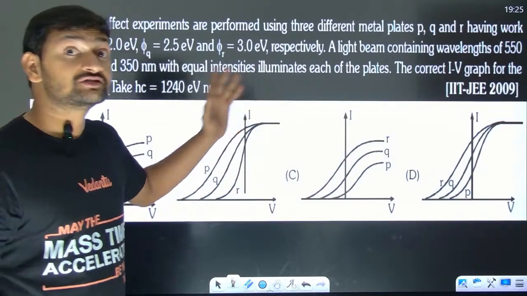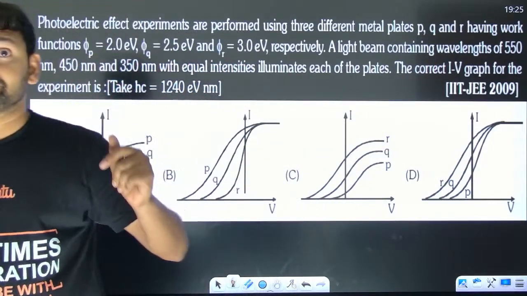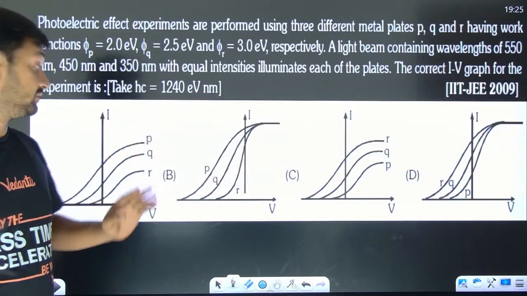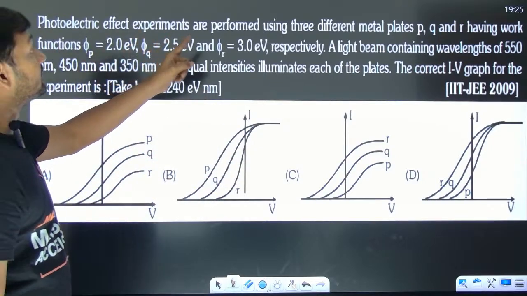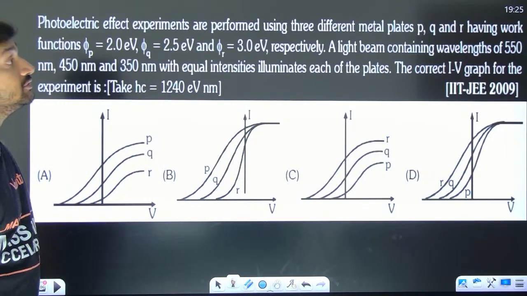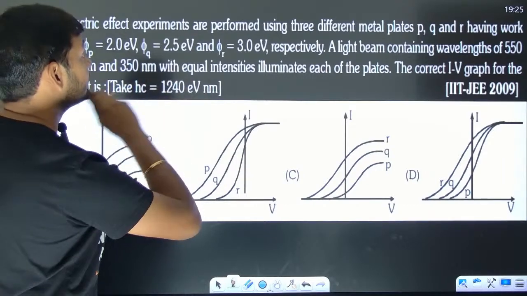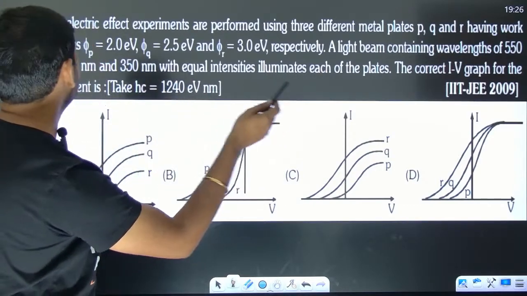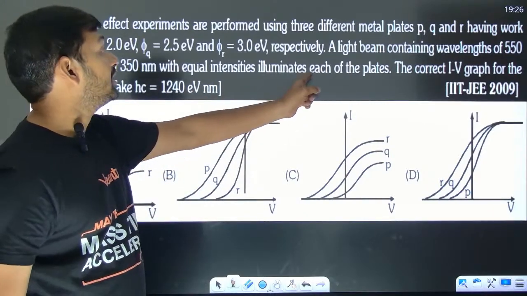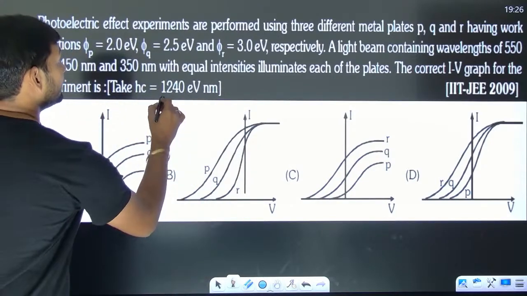This is one of the best questions, and the majority of the people were not able to mark it that year. Although it's a 2009 question, you get to learn a lot from this. Photoelectric effect experiments are performed using different metal plates P, Q and R having work functions 2 electron volt, 2.5 electron volt, 3 electron volt. A light beam containing wavelengths of 550, 450, 350 with equal intensities illuminates each of the plates. Correct IV graph for the experiment is. They asked you to take this.